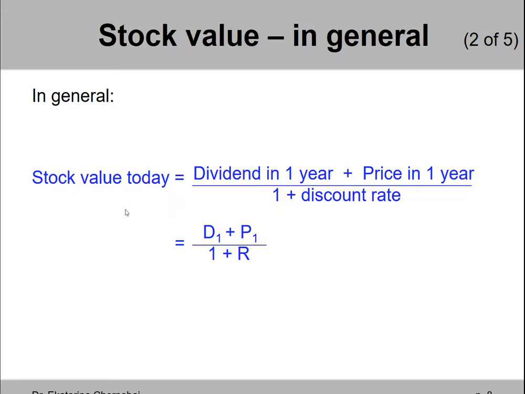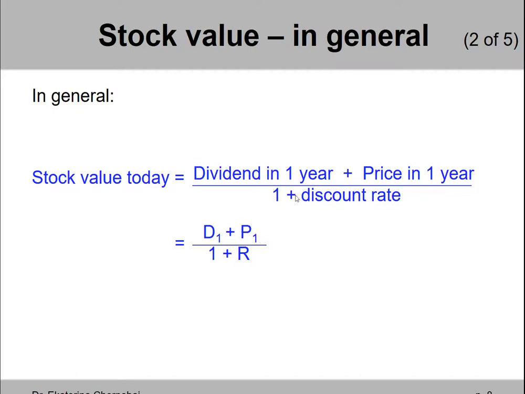So using general notation, stock value today is next year's dividend, so the dividend in 1 year, or D subscript 1, plus price in 1 year, or capital P subscript 1.